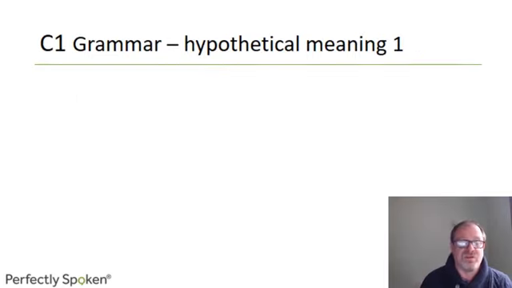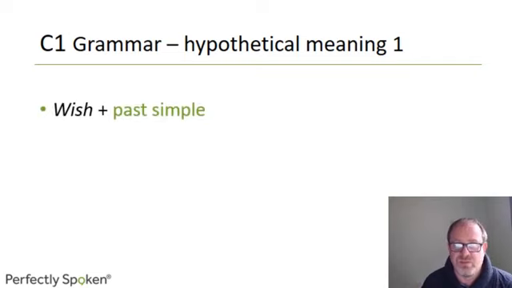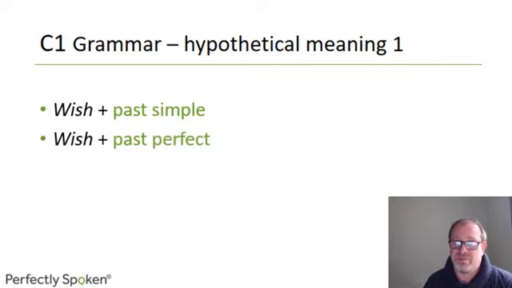We'll be looking at words such as wish plus the past simple to talk about, strangely enough, the present, wish plus past perfect to talk about the past, and if only, which is stronger than wish but is used to express similar ideas.